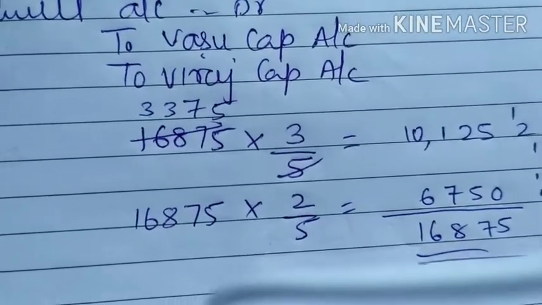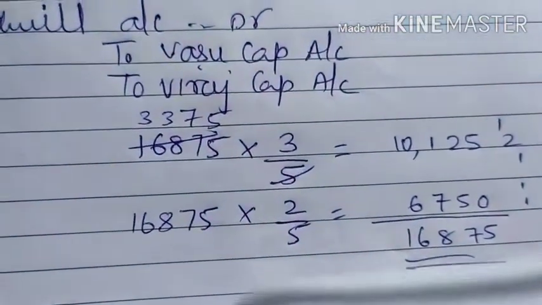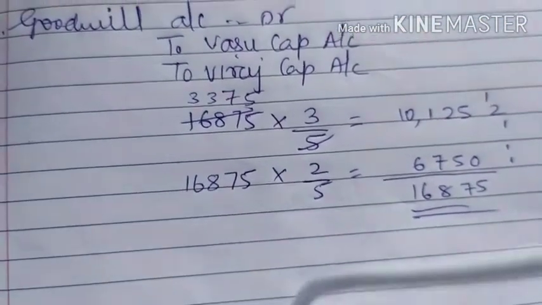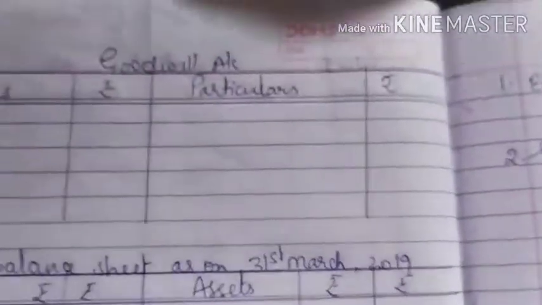So goodwill is raised. The journal entry is goodwill account debited to Vasu capital account and Viraj capital account. So come to the debit side of the goodwill account. You write here: To Vasu capital account.